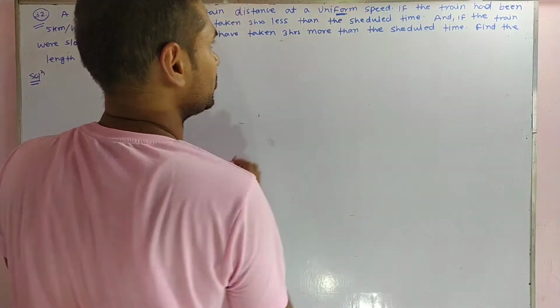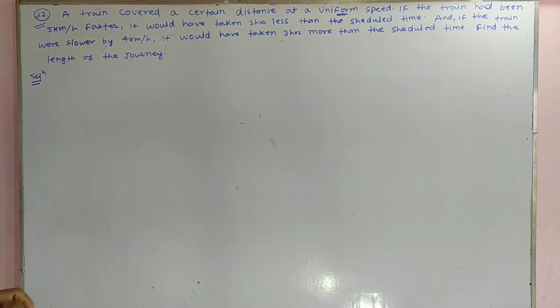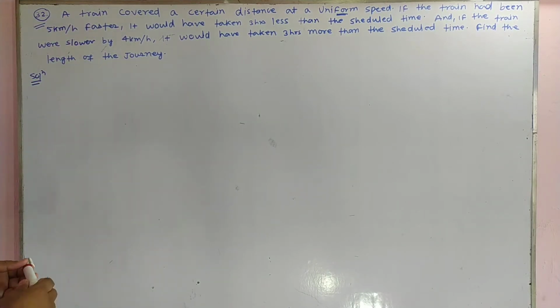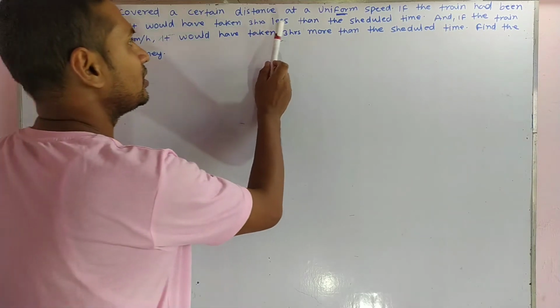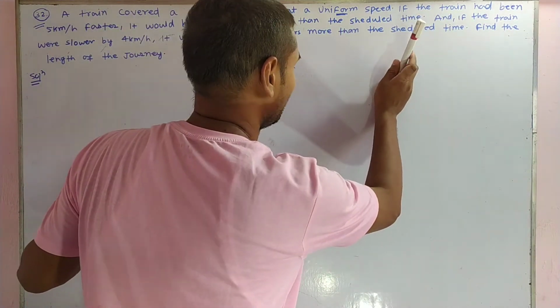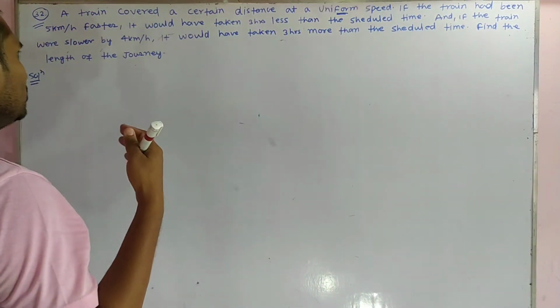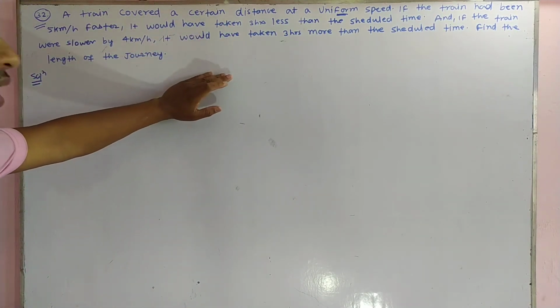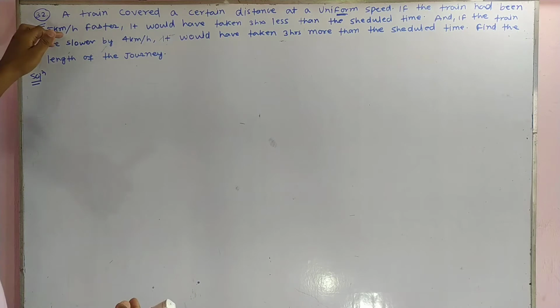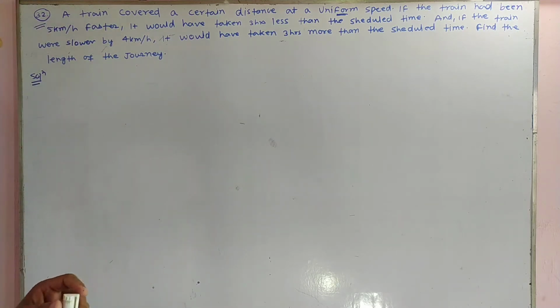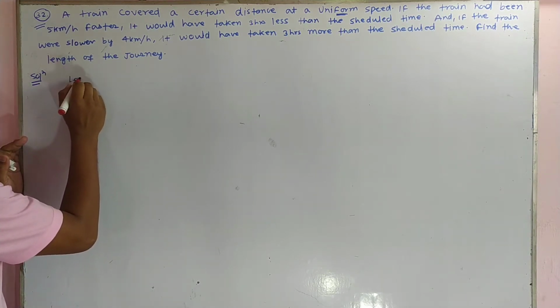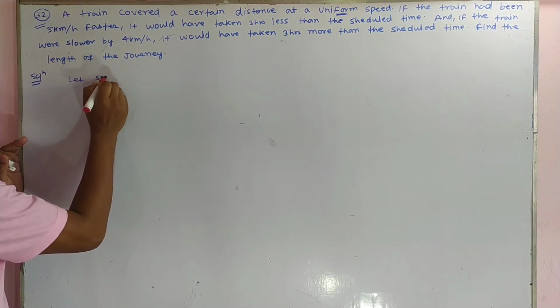Uniform means constant speed. If the train had been 5 km faster, it would have taken 3 hours less than the scheduled time. What is the scheduled time? According to the scheduled time, it will take 3 hours less if the train had been faster by 5 km per hour.